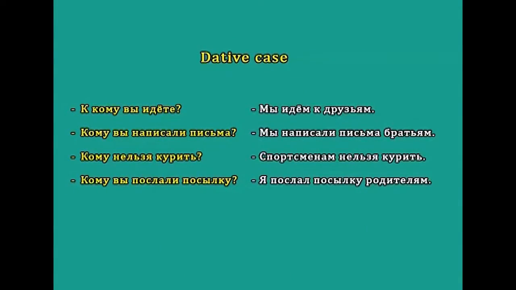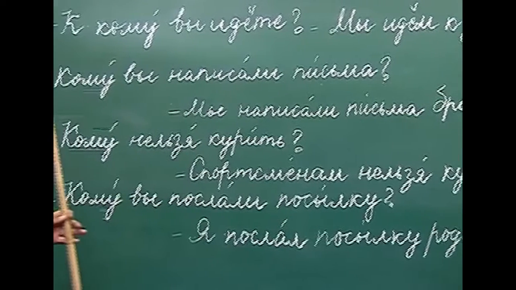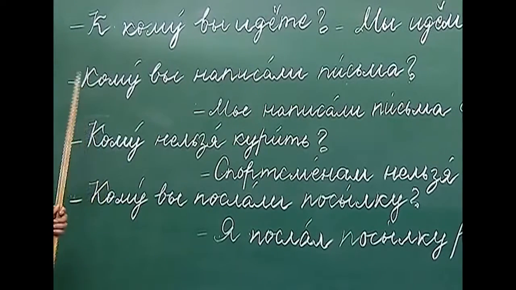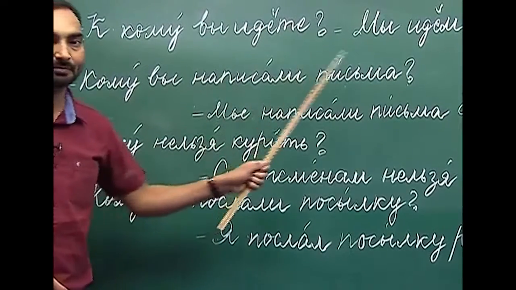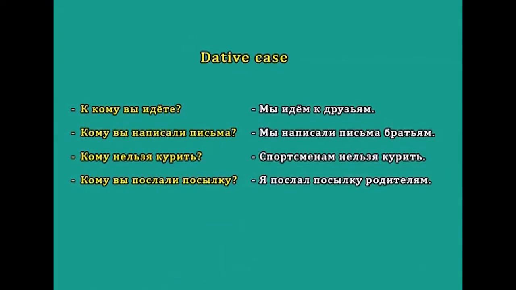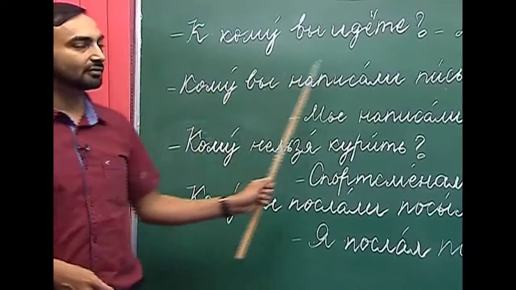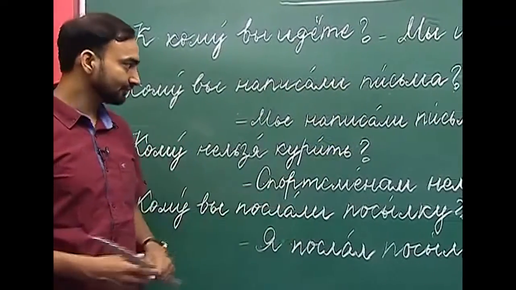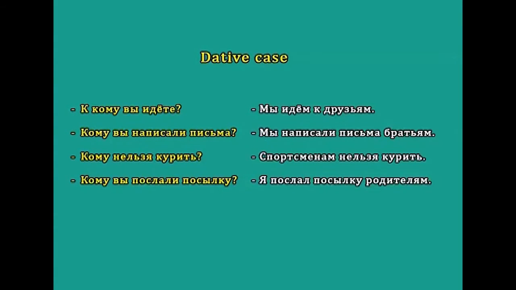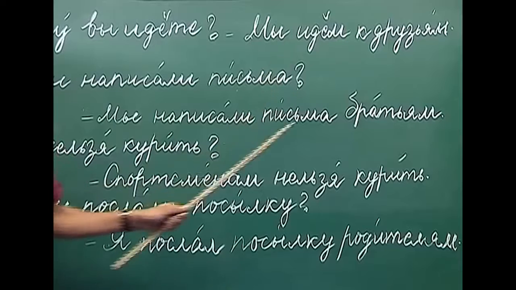Kuda vy idyote? My idyom k druzyam. The next interrogative sentence here is Komu vy napisali pisma? To whom did you write the letters? My napisali pisma bratyam.